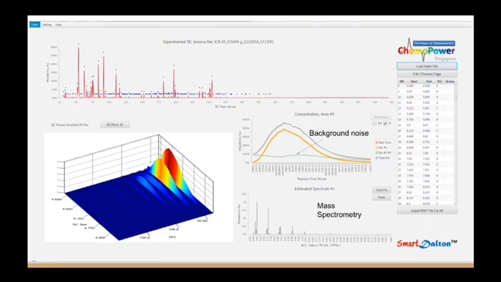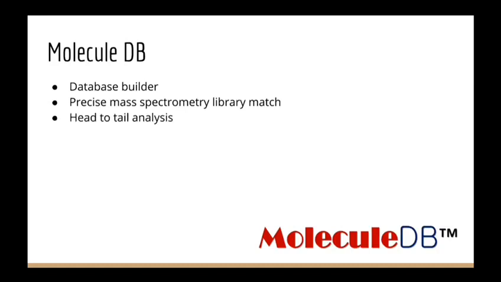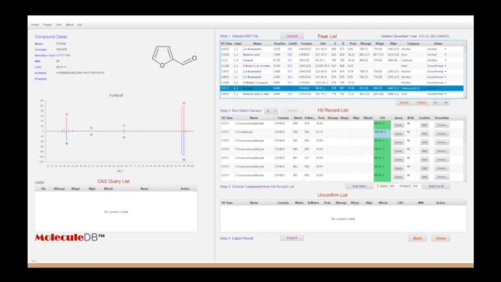Next up is Molecule DB. It is a software related to Smart Dalton, as Molecule DB is a database builder that reads data from Smart Dalton and assigns them into specific components afterwards. Molecule DB is able to provide mass spectrometry library match service and head-to-tail analysis of the sample against the library data, so as to offer greater accuracy and convenience in chemical analysis. Thus, this is the head-to-tail analysis available. Besides, the match value and chemical formula of compounds are shown here for a more convenient analysis as well.